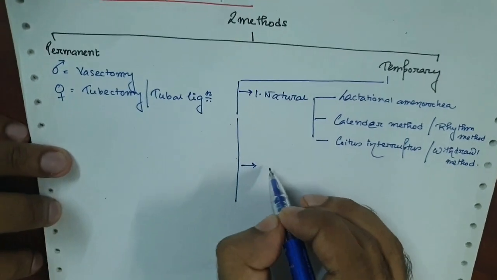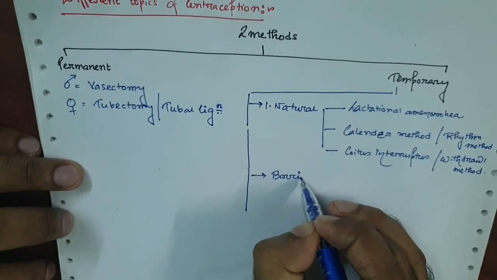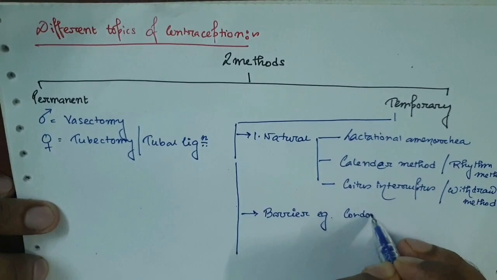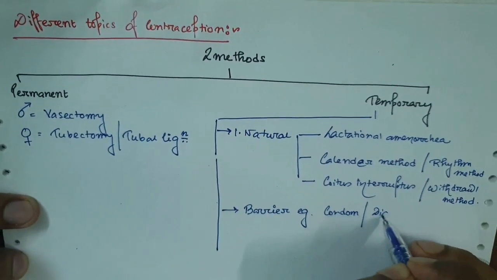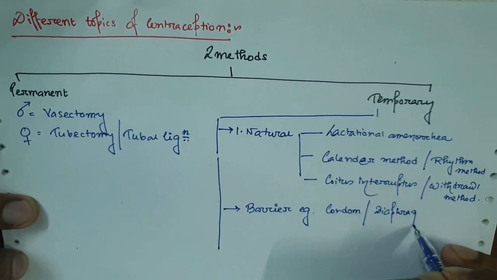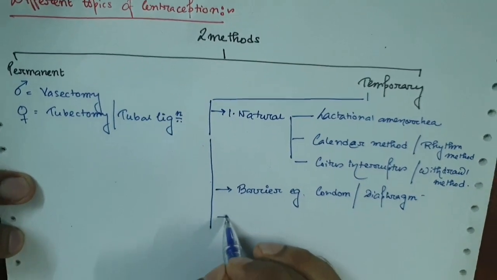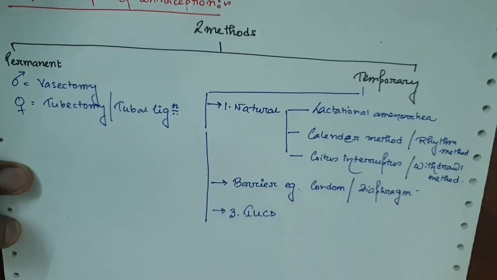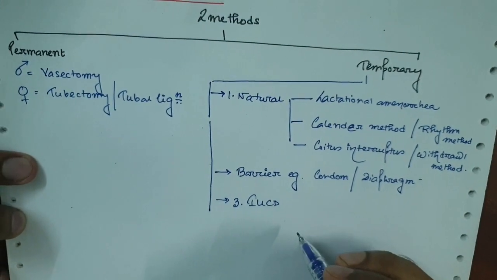Number two, barrier methods. Here the examples are condom or diaphragm. Number three, IUCD, the full form is intrauterine contraceptive device.